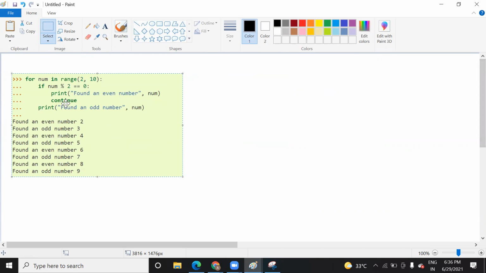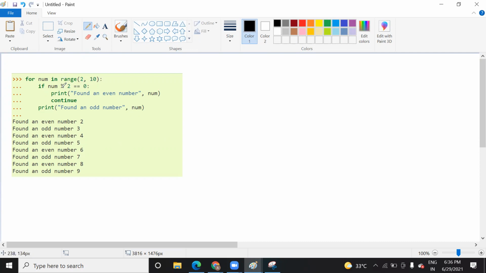So here is how the loop goes. This num variable is a variable whose value will range from 2 to 9. Once you write this instruction, it tells the compiler that this num variable will have a value in this range.